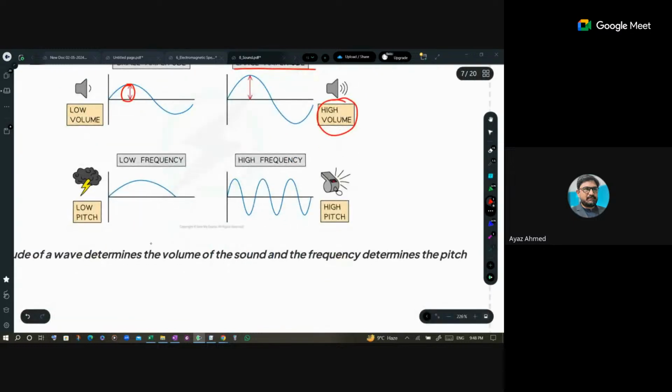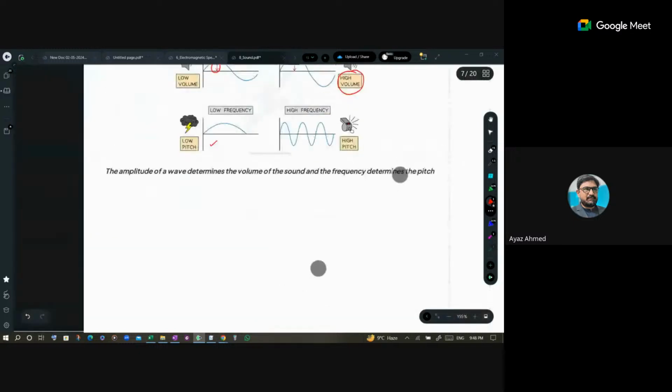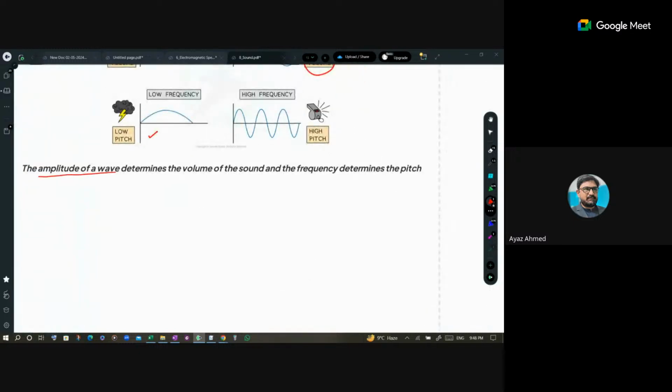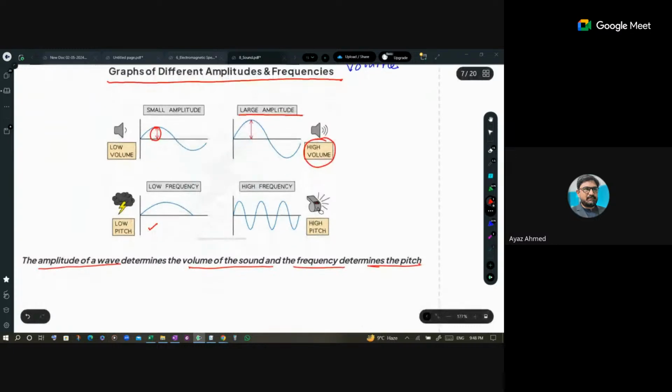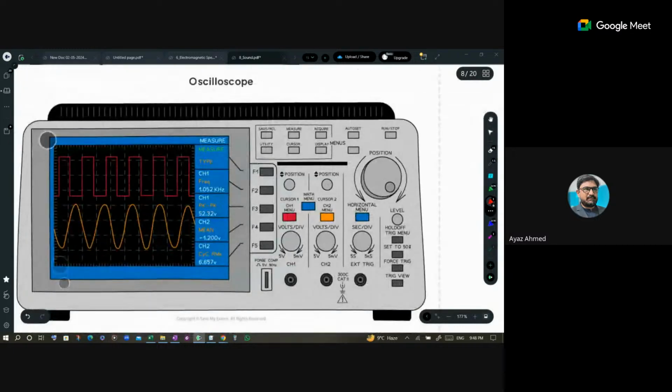In the same way, if there is a low frequency, like zzz, it's low, so it has low frequency, so very large wavelength is being produced. But if you have whistling, that is high frequency, so high pitch sound. So low pitched have low frequency, high pitched have high frequency. So I believe that this would be clear to you. So amplitude of the wave determines the volume of the sound, and frequency determines the pitch of the sound. Clear? Okay, yeah, basically clear.